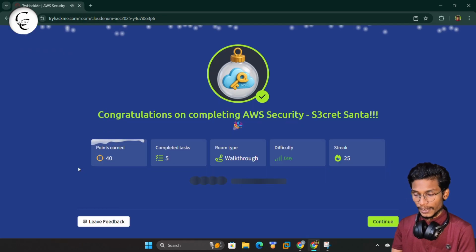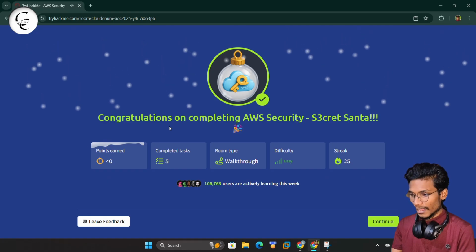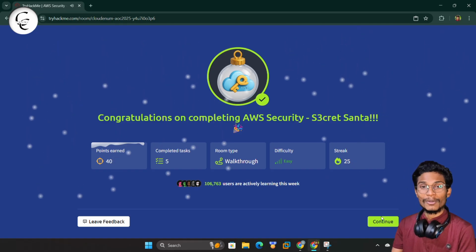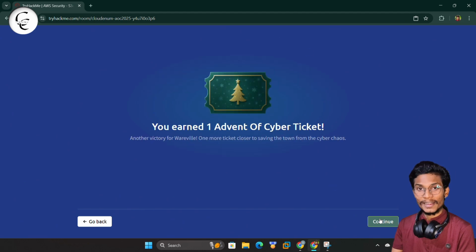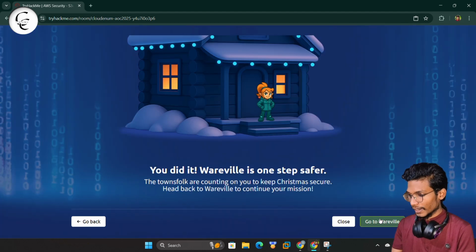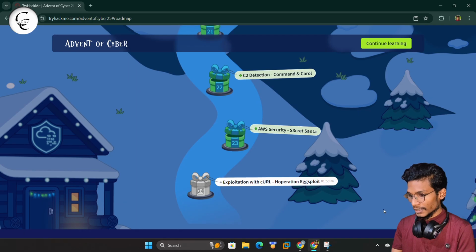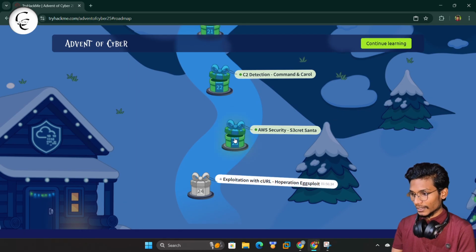Yes, this is correct. Now you can see we have completed the AWS Security Secret Santa room. From here I also got one Advent of Cyber ticket. We can give a continue and simply move to Wareville. You can see we have completed the 23rd room of Advent of Cyber 2025. So guys, we have successfully completed the 23rd challenge of Advent of Cyber 2025.